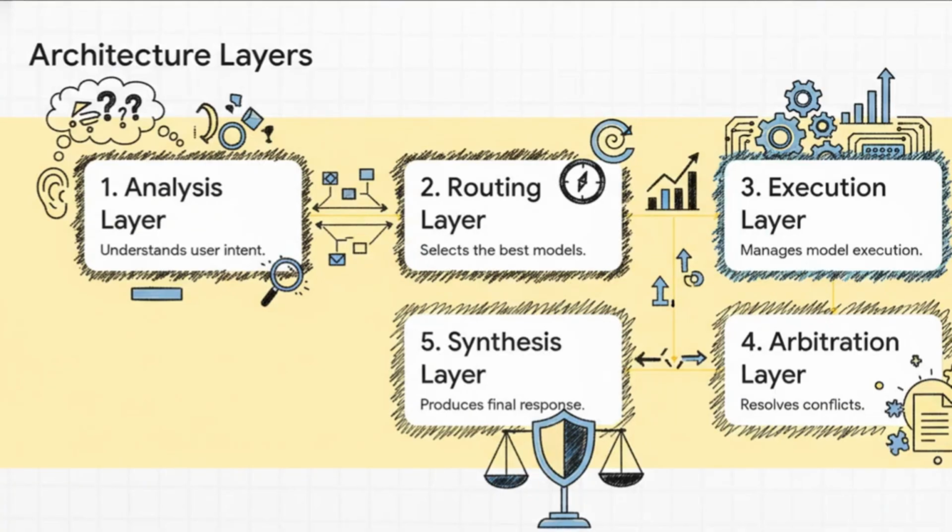It all kicks off with the analysis layer, which basically figures out what you're actually asking for. Then, the routing layer acts like a dispatcher, picking the best models for that specific job. The execution layer runs those models, and then the arbitration layer steps in, kind of like a referee, to resolve any disagreements and validate the results. And finally, the synthesis layer takes all that work and crafts one single, high-quality, coherent response.